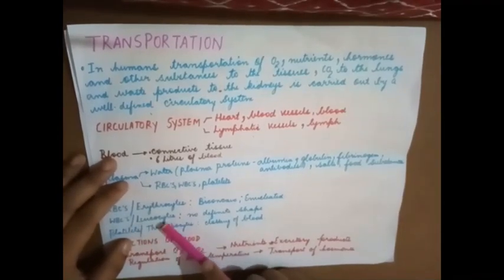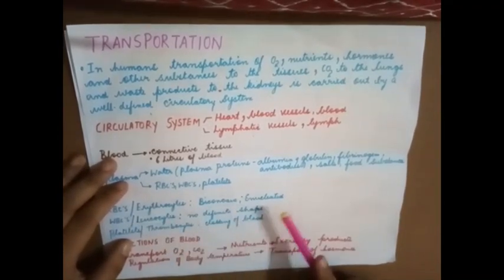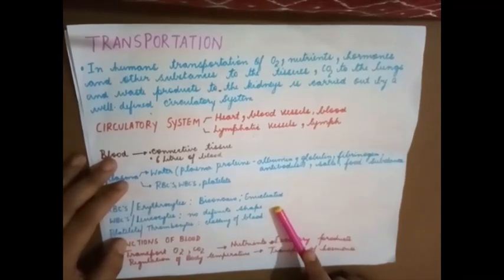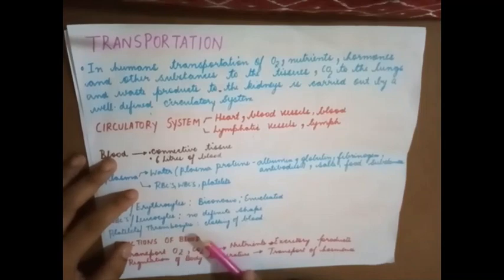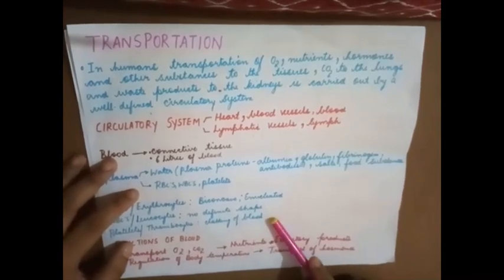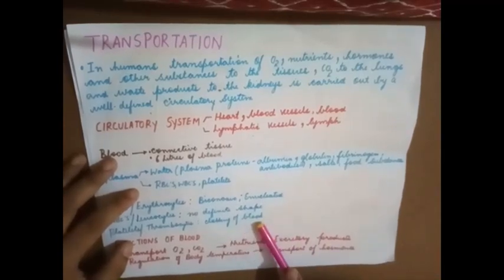WBC, also known as leukocytes. It does not have a definite shape, but it is nucleated and it helps in the ingestion of foreign substances or pathogens. They are like the soldiers of the body. Platelets or thrombocytes, these are also enucleated. They look like fragments or tiny pieces. These help in clotting of blood.